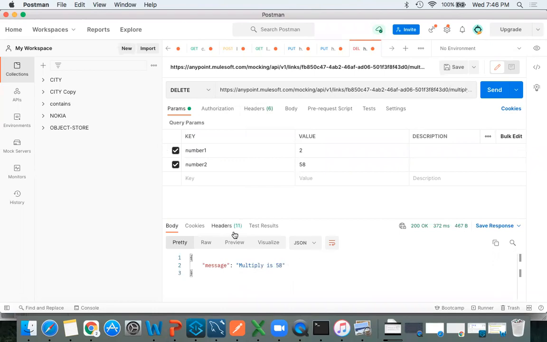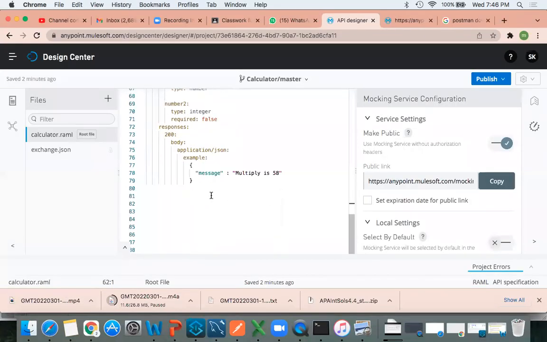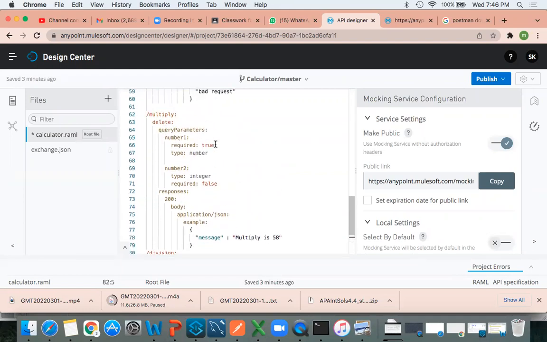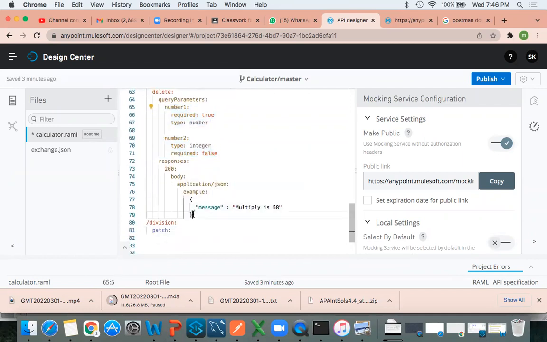Okay. Now I am going to write again division. Still, if anyone having any questions, you can ask me after this. So now let me write division. Okay. So here I'm using method called patch. Then request query parameters. Let me copy this. I'll copy everything instead of writing. But don't copy paste, you guys.